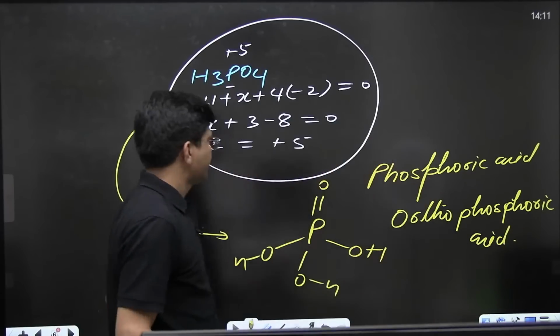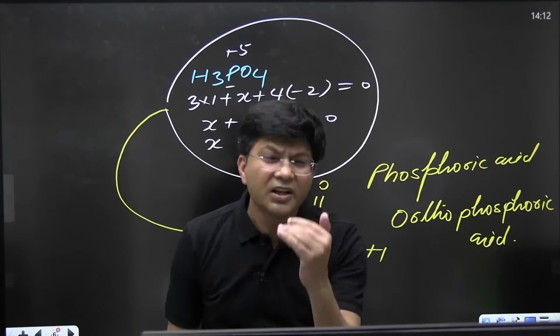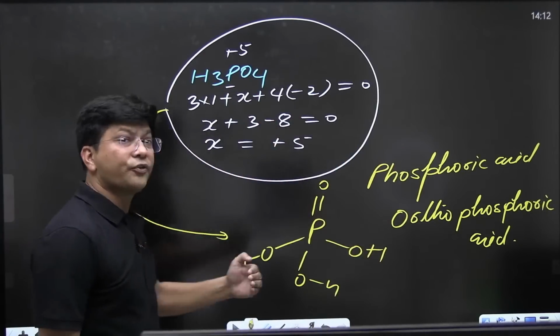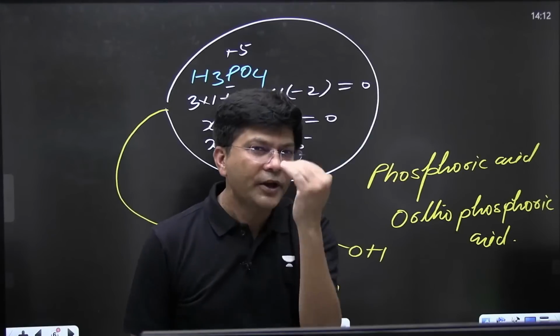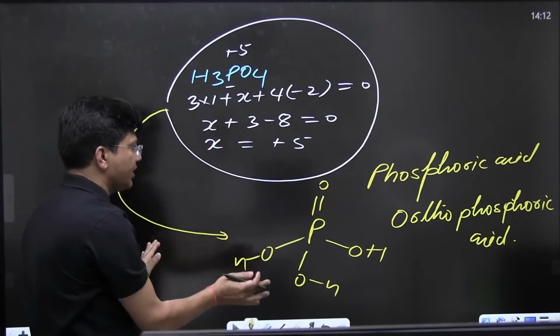But dear students, you have seen this structure multiple times. We all knew this structure very well from our childhood, when you were in class 10th. Everything is in our brain.